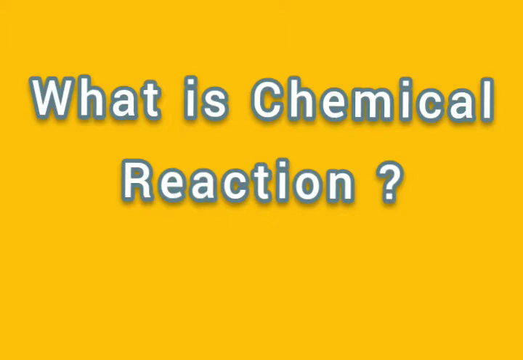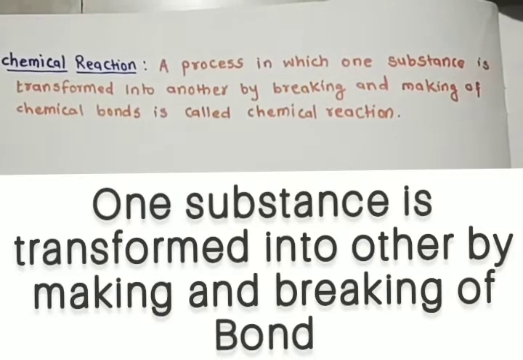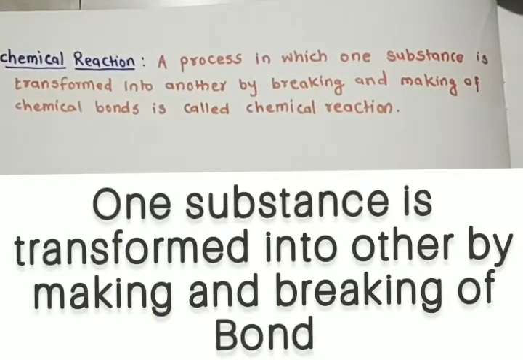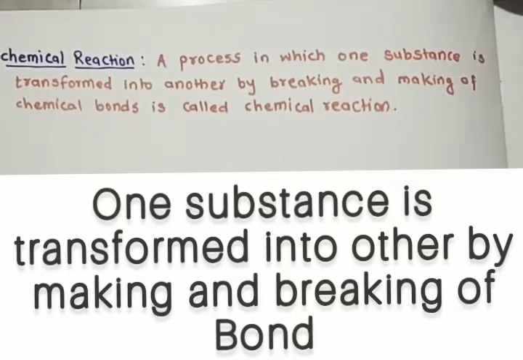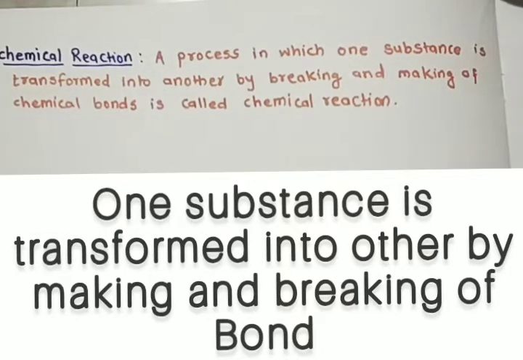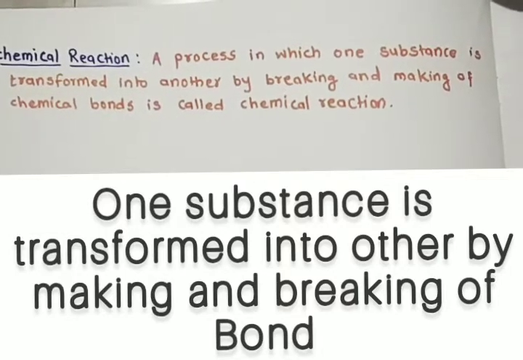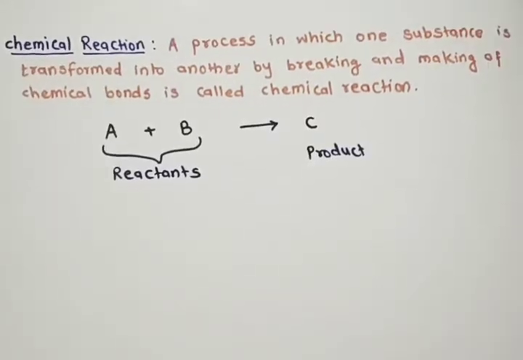Before starting the types of chemical reaction, we must know what is meant by chemical reaction. So here the definition is in front of us. A chemical reaction is nothing but a process in which one substance is transformed into another by breaking and making of chemical bonds.